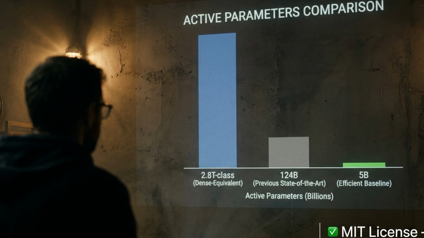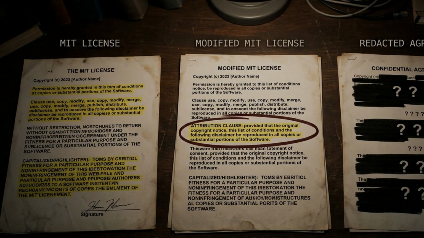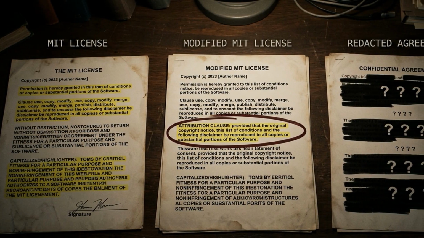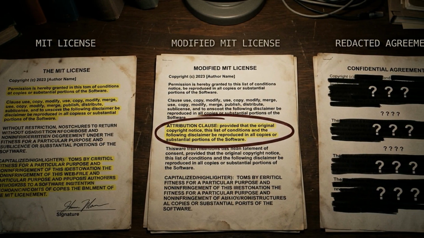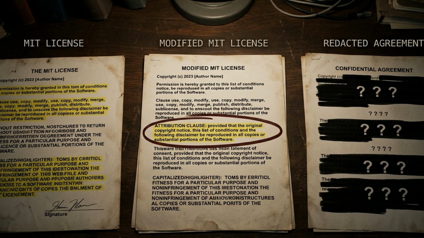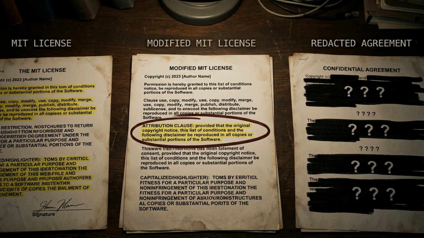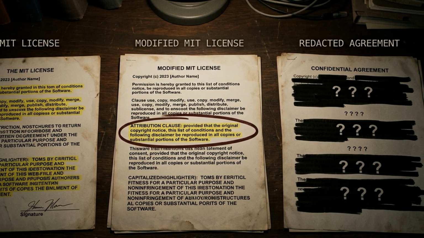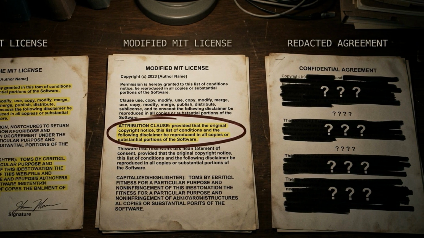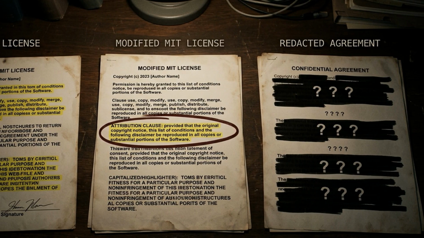And it's MIT, plain MIT. No modified clauses, no attribution triggers, no acceptable use appendix. Licensing is where these three genuinely diverge, and it's the part most coverage skips. Ant Group's MIT license is the most permissive posture any lab at this scale has taken. Modify it, close it, resell it. No obligations beyond preserving the notice.